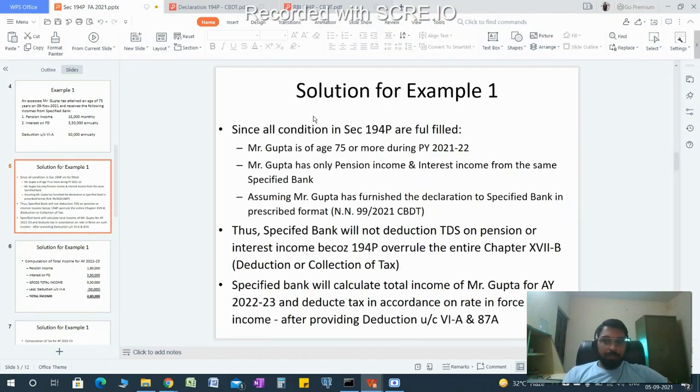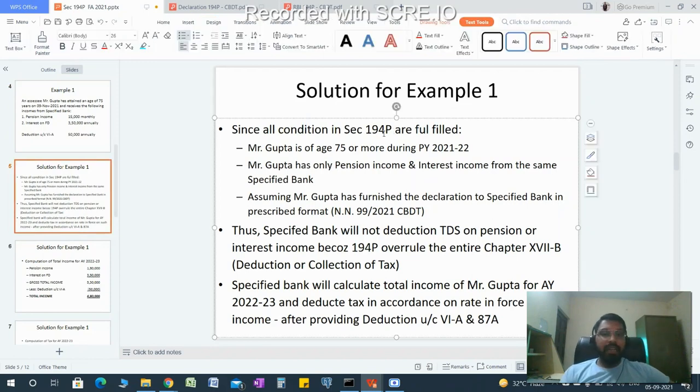Solution 1. Since all conditions in 194P are fulfilled, what are the conditions? Mr. Gupta is of the age of 75 or more during the previous year 2021-22. Mr. Gupta has only pension income and interest income from the specified bank. He does not have any other income from any other source.